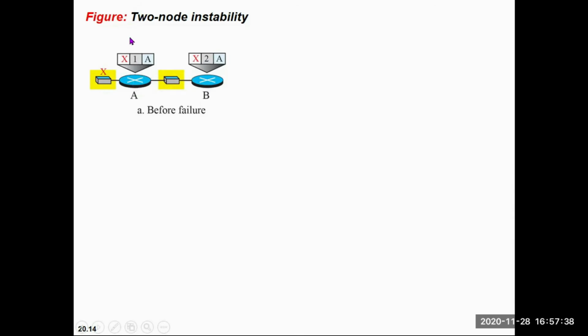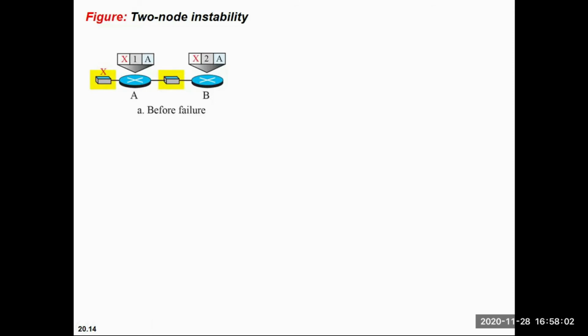So this router has three pieces of information. One is the destination, so let's say X is the destination. Another one is the cost, and the cost is 1 because A is directly connected to X. And one is the next hop.